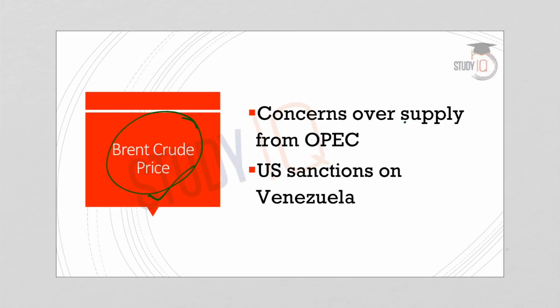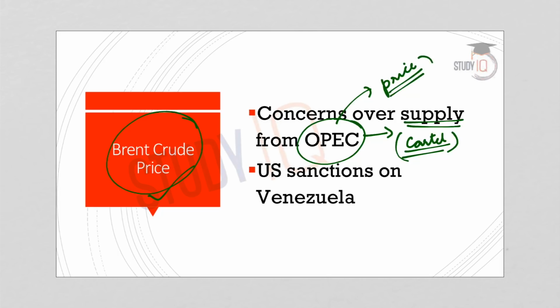The first reason is concerns over the supply from OPEC. OPEC is a group of oil producing and exporting countries. We can say that they have made a cartel. That means they themselves decide the prices at which they supply crude oil.